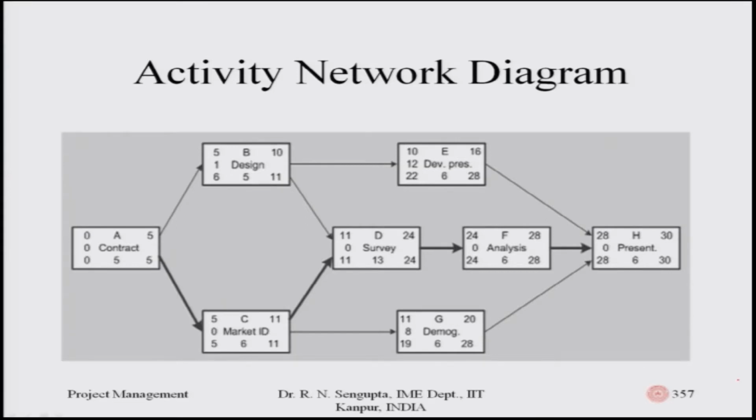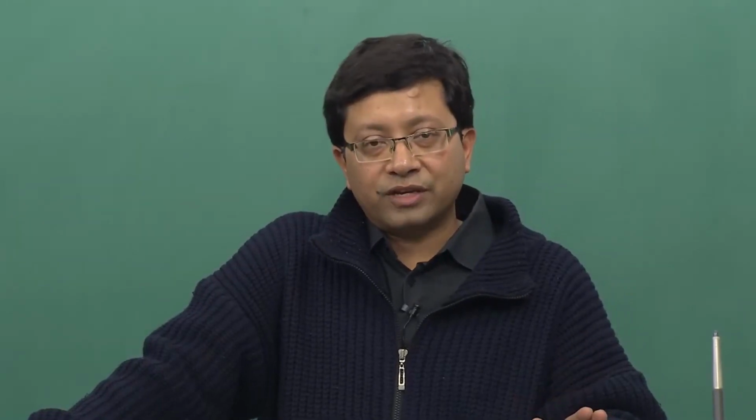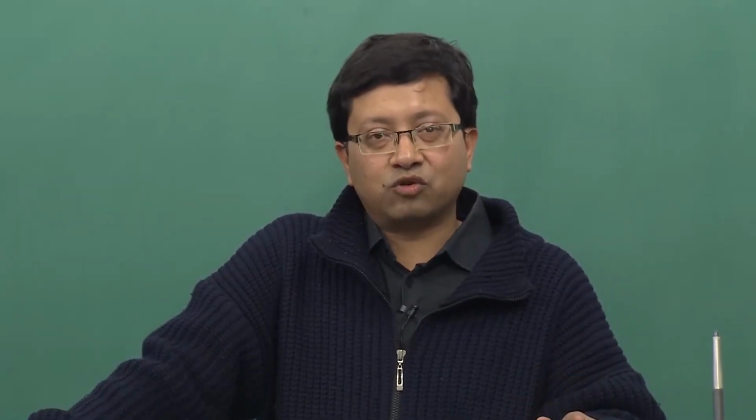But now, if you see the numbers which are there, say for example, I am considering the numbers in such a way that the leftmost values for A or B or C generally mean the earliest start and the latest start time, based on which you can find out the overall free slack and the total slack. If you remember, I went into detail on the formula for the total slack and the formula for the free slack. That free slack has to be less than or equal to total slack.